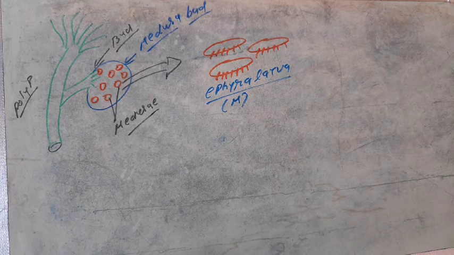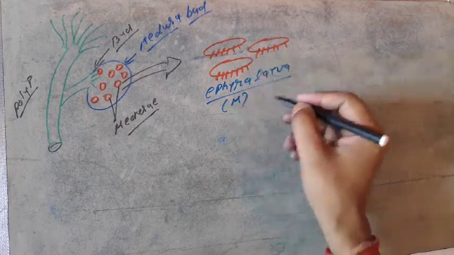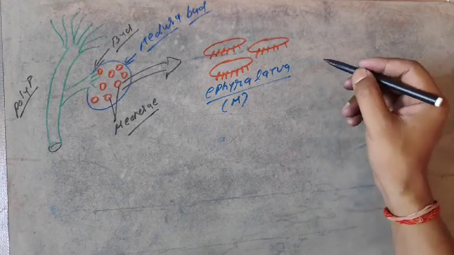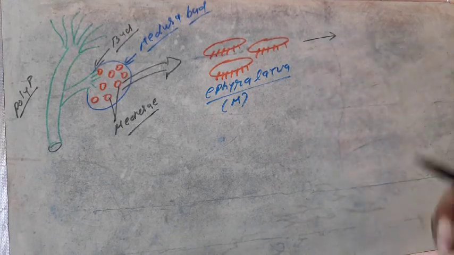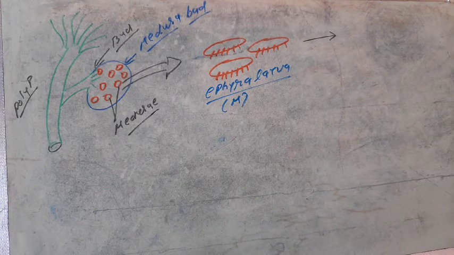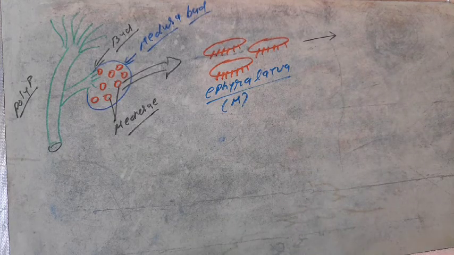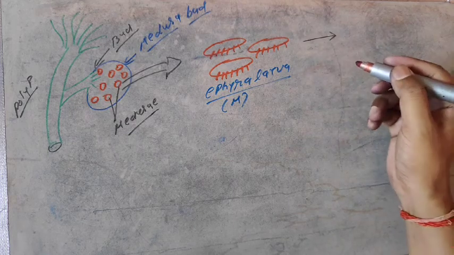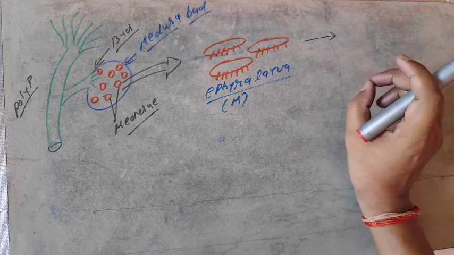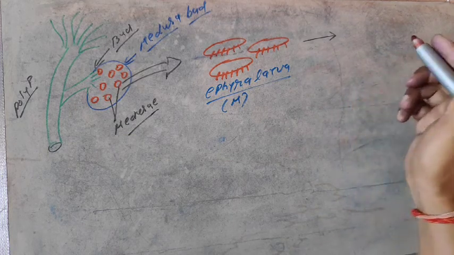The Ephyra larva can move through different parts of the aquatic environment. It will later become mature to form the Medusa, like the common Aurelia, the common jellyfish.